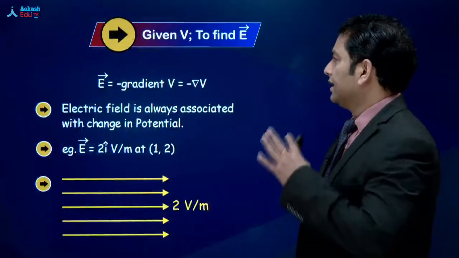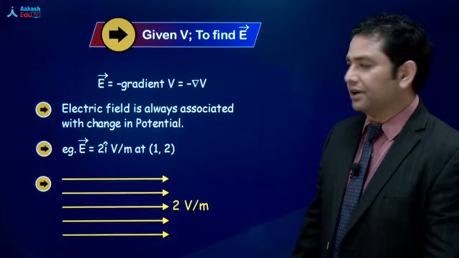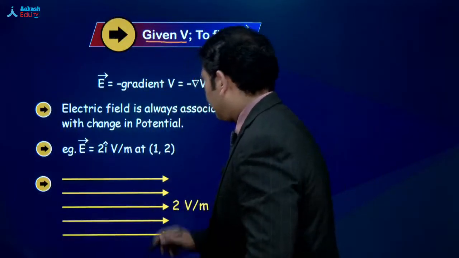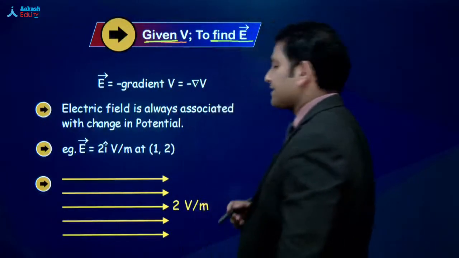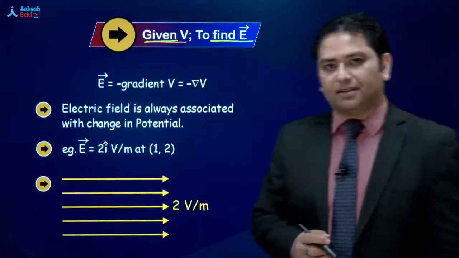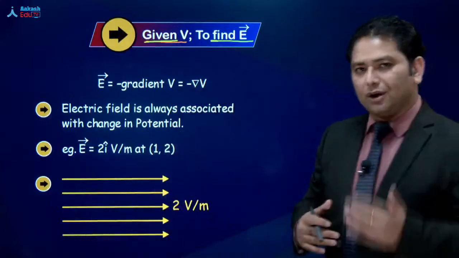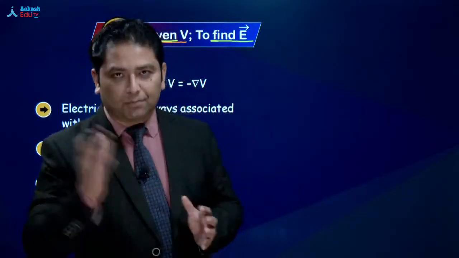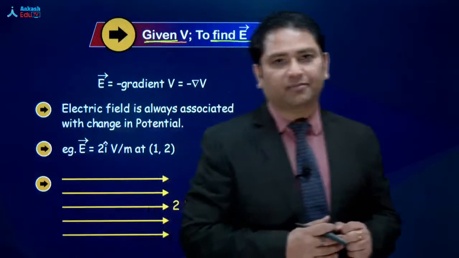अब बात करते हैं कि अगर potential given है, now we are coming to the point, कि अगर आपको potential की value दी गई है, then from that given value of potential कि हम electric field कैसे calculate करते हैं, that is the main thing. Given V to find E. इसके बाद we'll also do the reverse of the case, कि अगर हमें electric field दी गई है, how can we calculate the potential? Both the things we are discussing, and do remember both the things are very, very much important.